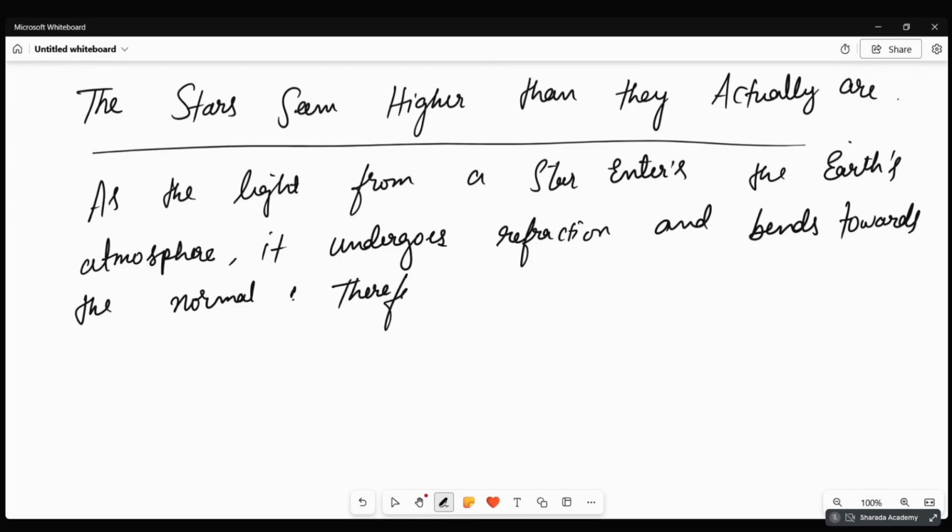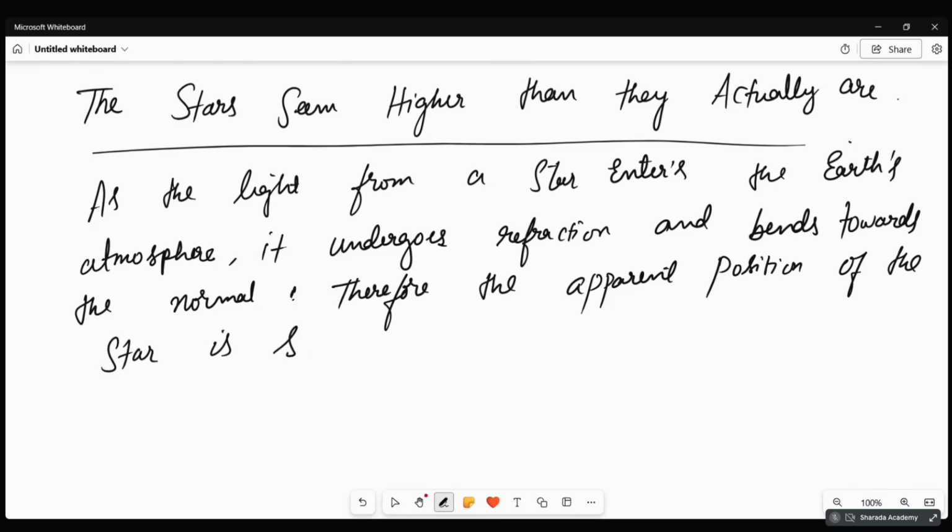Therefore, the apparent position of the star is slightly different from its actual position.